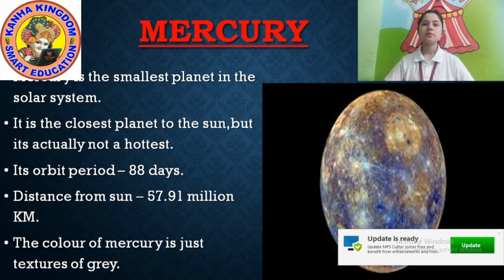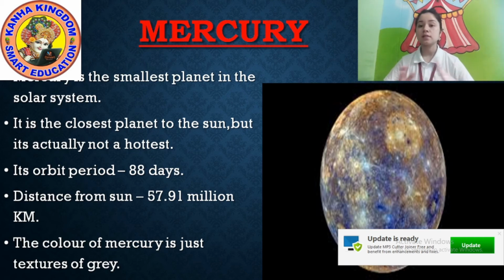Understood? So distance from the sun: 57.91 million kilometers. Not only kilometers, million kilometers.